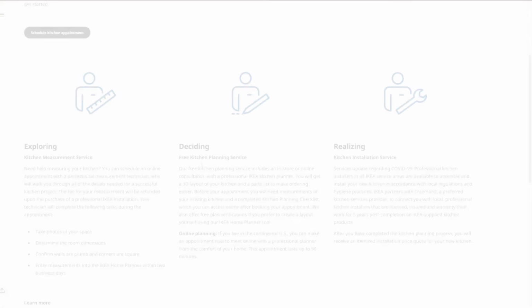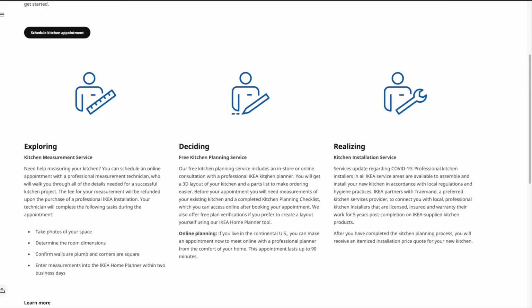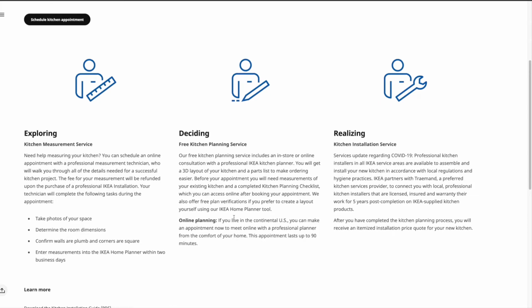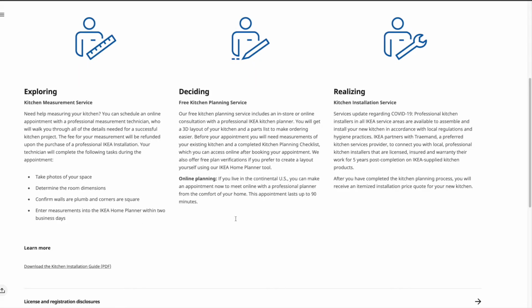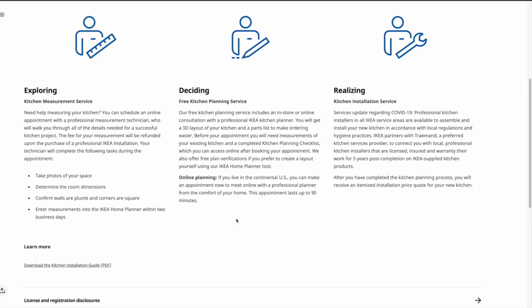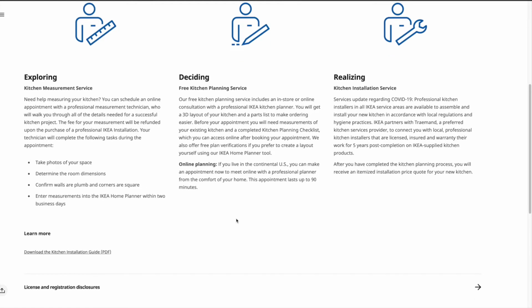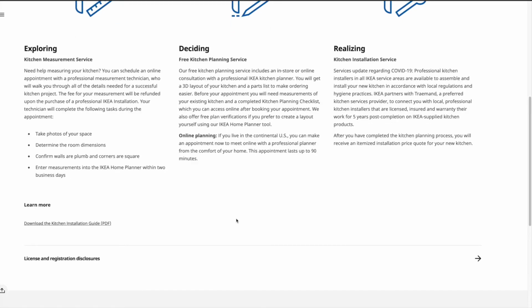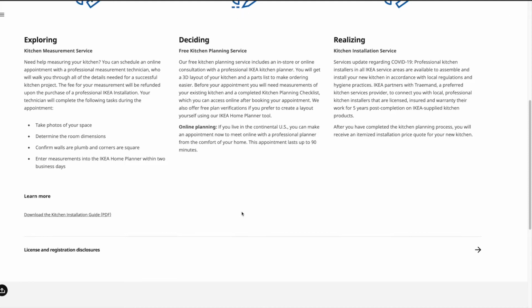So you just click Learn More, and then you can schedule an appointment. On this page here, it shows exploring. You can have a kitchen professional come out and measure your kitchen. You can have the free kitchen planning service. The measurement service does cost, although I do recommend going that direction if you're not confident with your ability to accurately measure your space. Accurate measurements, as you see when we get into this, are very important.